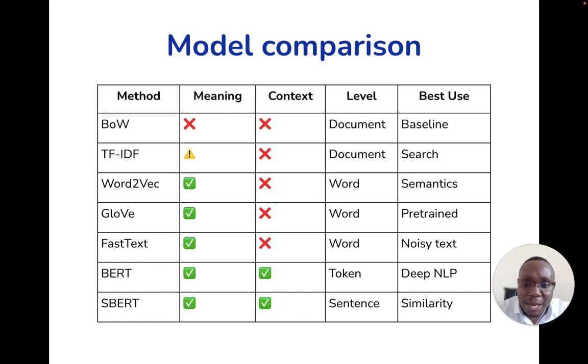Word2vec, GloVe, and FastText capture meaning, but they don't capture context, whereas BERT and SBERT capture both meaning and context. That's why they are very powerful for deep natural language processing techniques and similarity search, especially on a sentence level, where you would want to use SBERT.